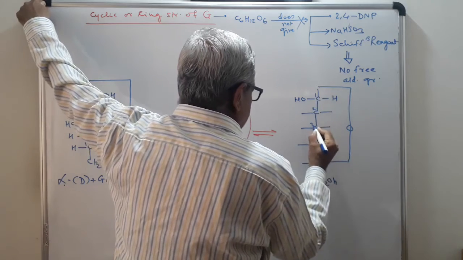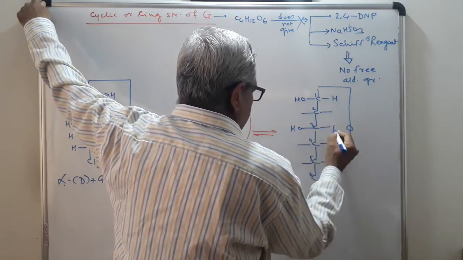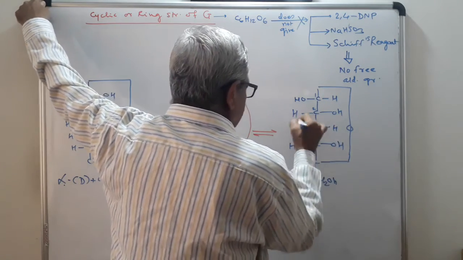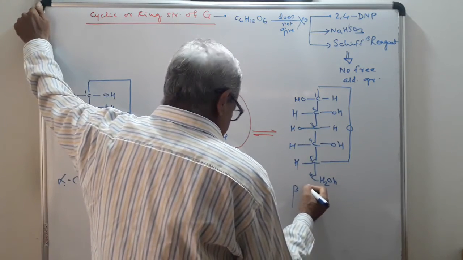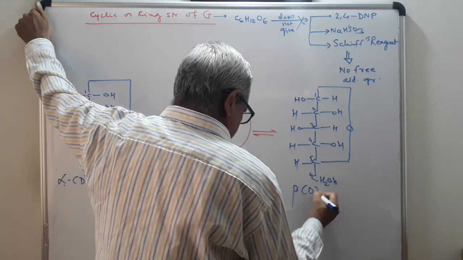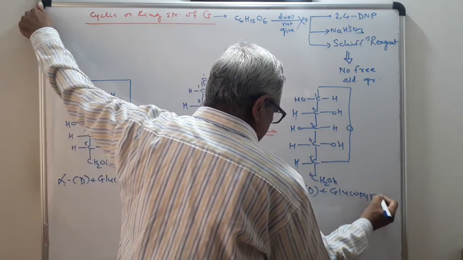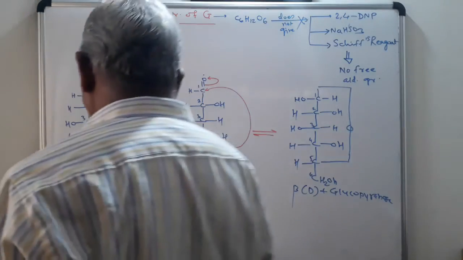1, 2, 3, 4, 5, 6. OH, H, OH, OH, hydrogen, hydrogen, hydrogen. This is known as beta D plus glucopyranose. I will explain this structure in detail.